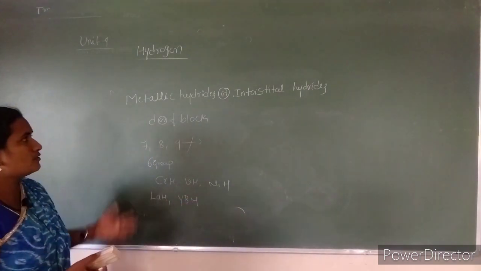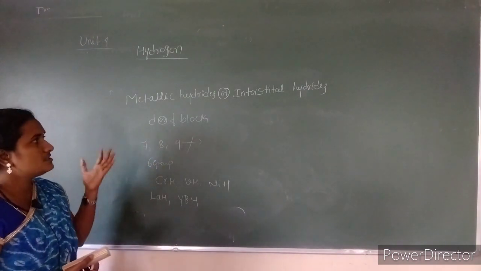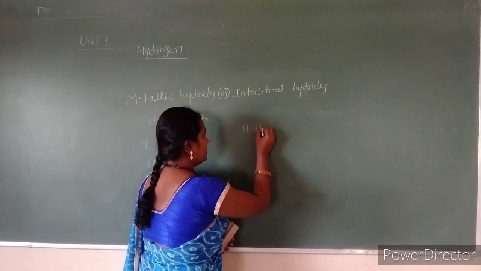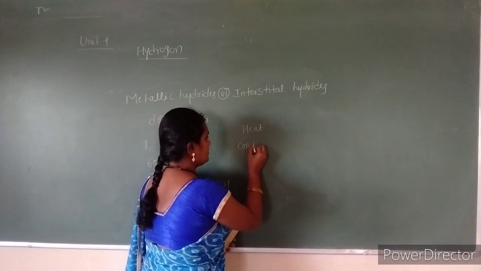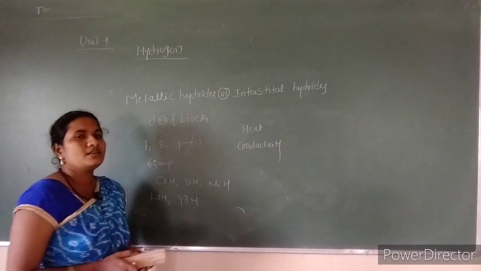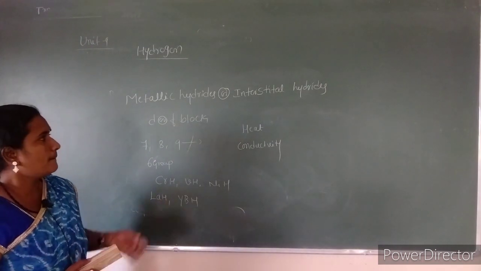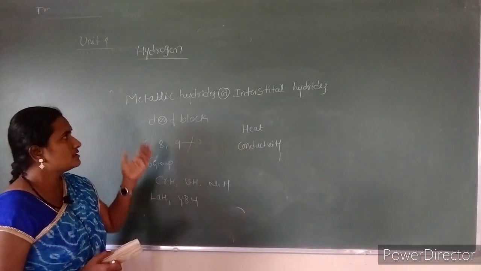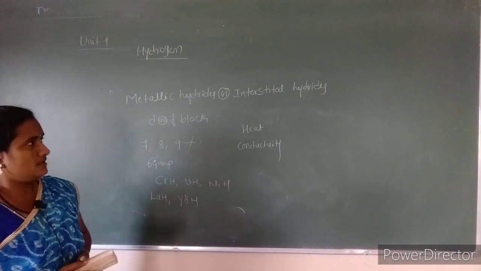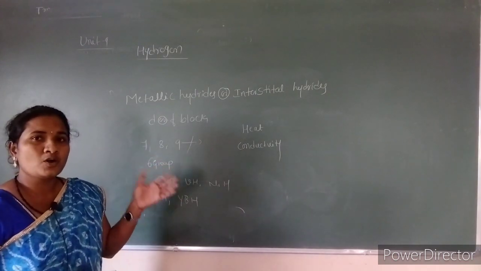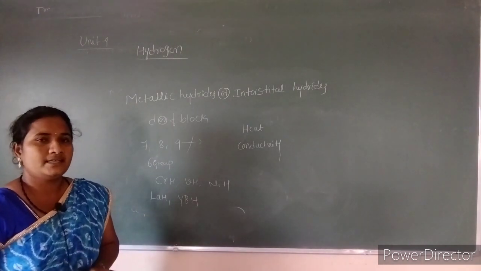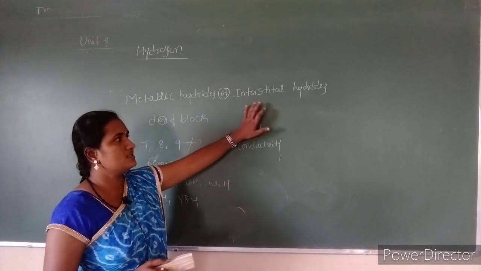So these are the examples for the metallic hydrides, and these hydrides show heat conducting property as well as electrical conductivity. The metallic hydrides will conduct heat as well as electricity, but when we compare them with the parent metals, it will be less. In the previous days, they imagined that hydrogen occupies the interstitial position present in between the crystal lattice. So that is why the name is interstitial hydrides.